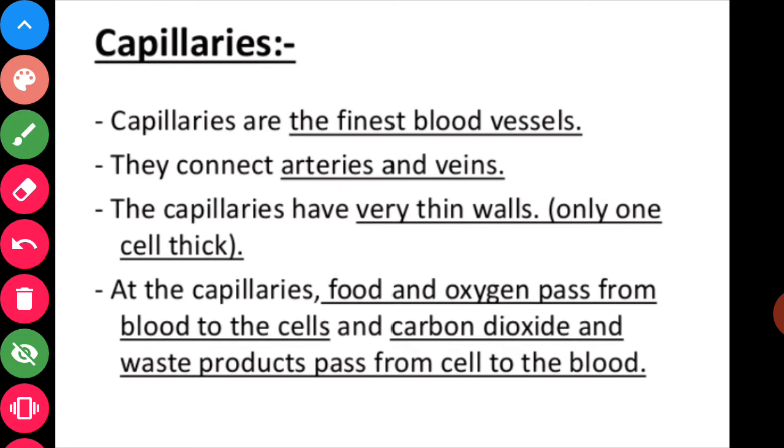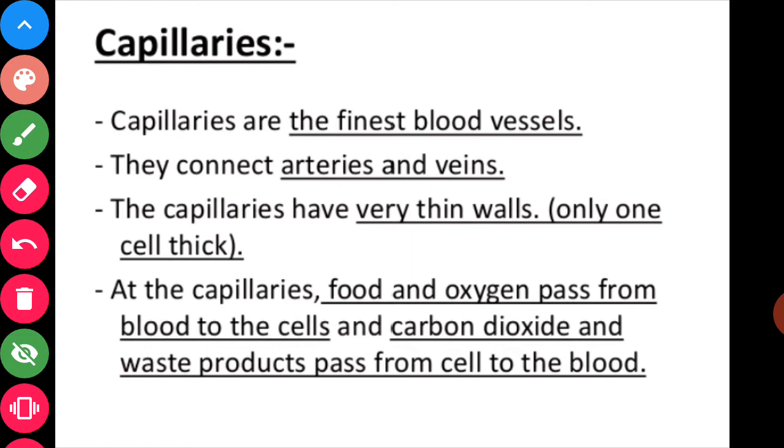Capillaries form a network of extremely thin blood vessels between arteries and veins. The walls of the capillaries are extremely thin, so that the exchange of gases and chemical substances takes place easily by the process of diffusion.